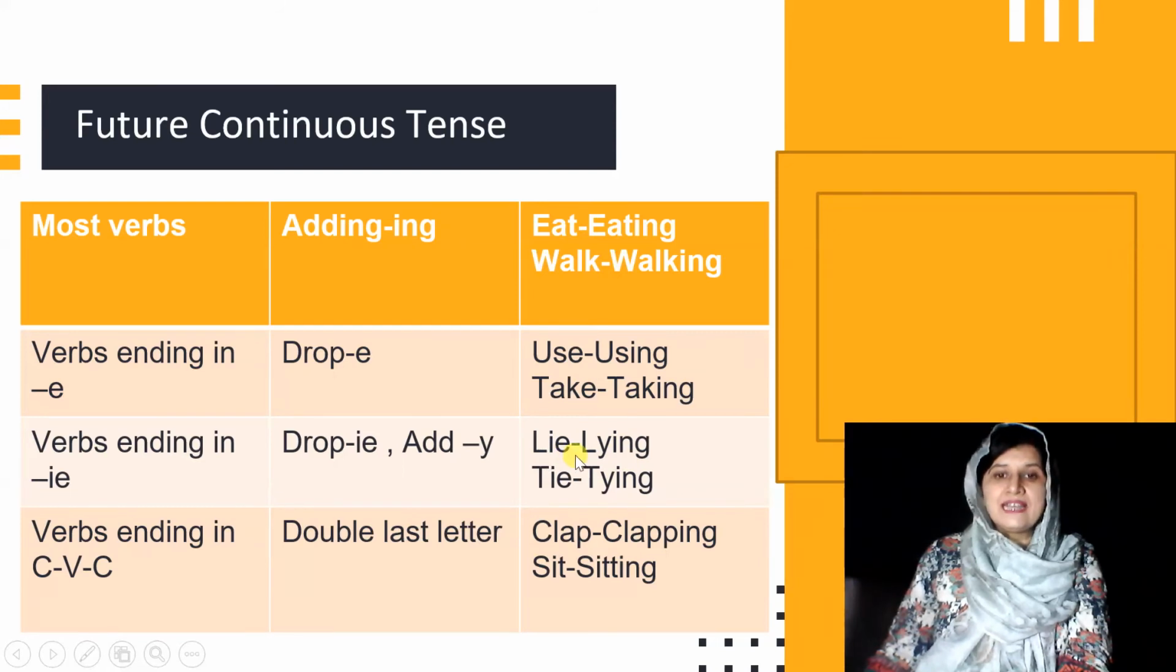So what would we say? Lie into lying, tie into tying. There are certain verbs which end in consonant, vowel, consonant sound, right? There we double the last letter. For example, here clap, this is ending in consonant, vowel, consonant sound. So what we'll do, we'll just double the last letter and we'll say clap into clapping, sit into sitting, right?